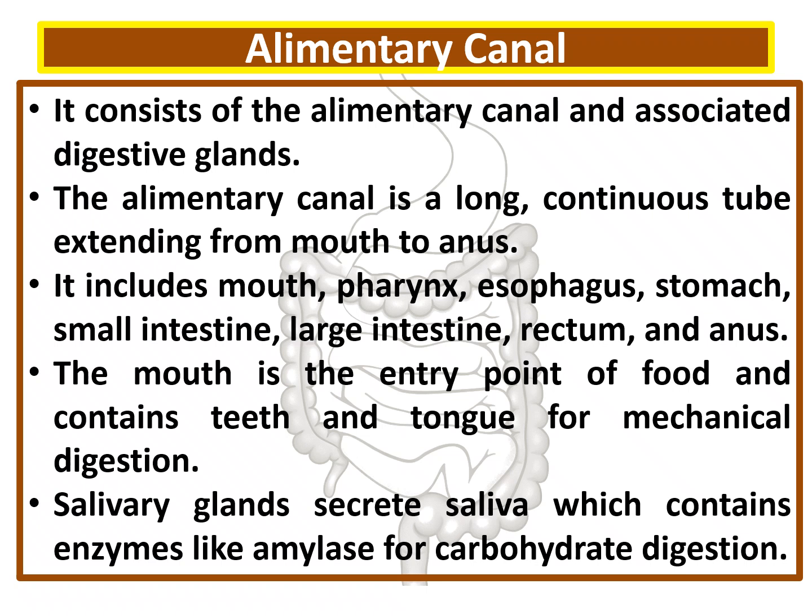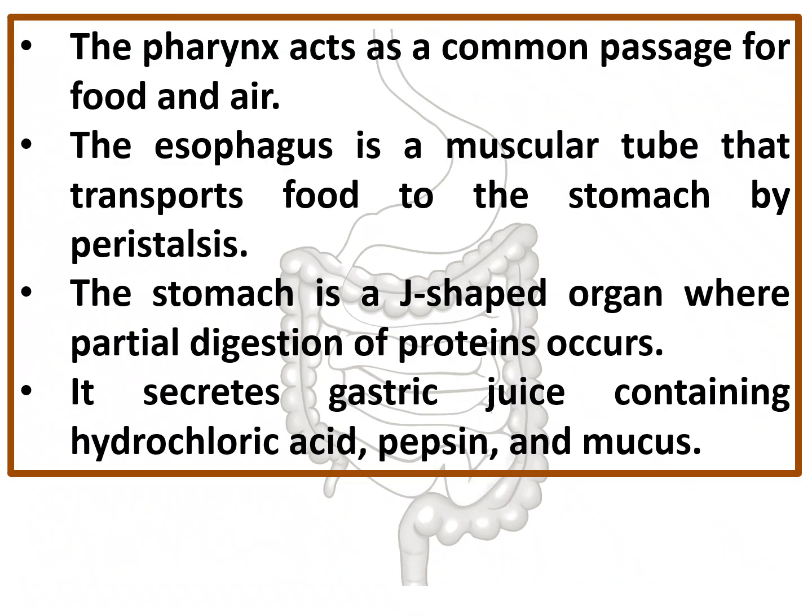Alimentary canal. The alimentary canal is associated with digestive glands also. The alimentary canal is a long continuous tube that extends from mouth to anus. It includes mouth, pharynx, esophagus, stomach, small intestine, large intestine, rectum, and anus. The mouth is the entry point of food and contains teeth and tongue for mechanical digestion, whereas the salivary gland secretes saliva, which contains enzymes like amylase, which is the basis for carbohydrate digestion.